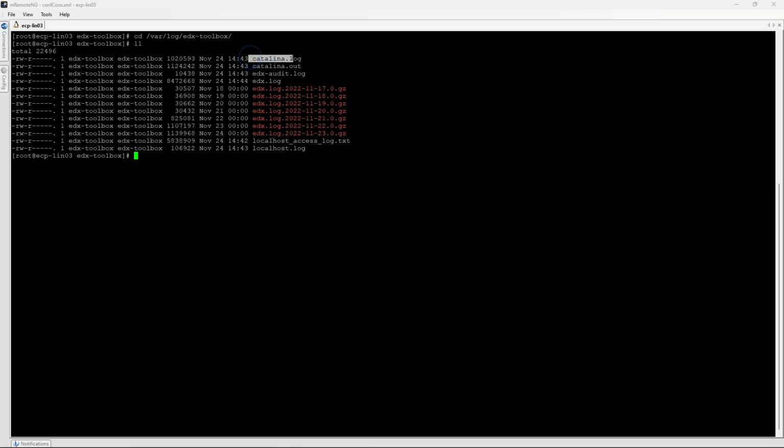Tomcat Catalina log contains mostly events connected with starting and stopping of the application. For example, when the application is not able to start due to memory issue, this information will be logged here. Application log contains all events related to application behavior, such as message processing, background jobs, and others.